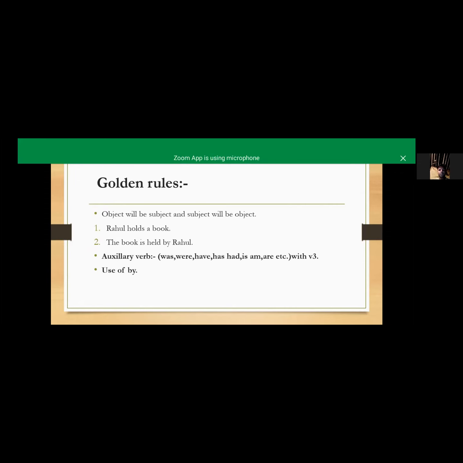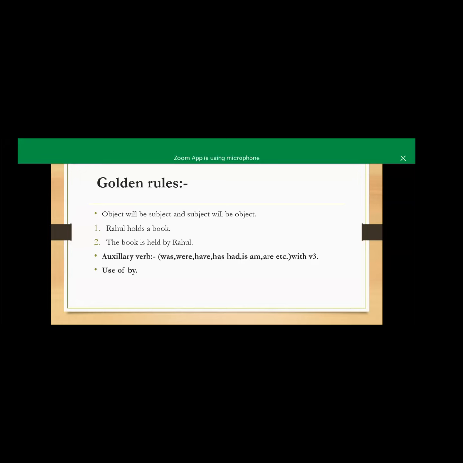So there are some golden rules to convert an active voice sentence into the passive voice. The object will be the subject and the subject will be the object. We saw this in our earlier example, and here is also an example: Rahul holds a book. Here is the same example: the book is held by Rahul. You can easily understand.